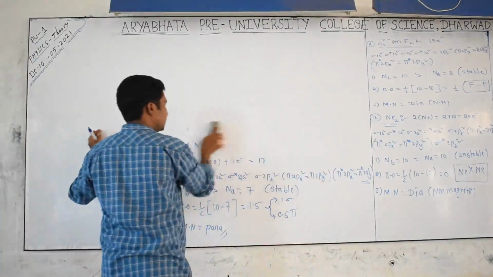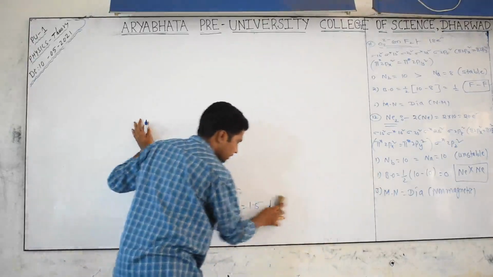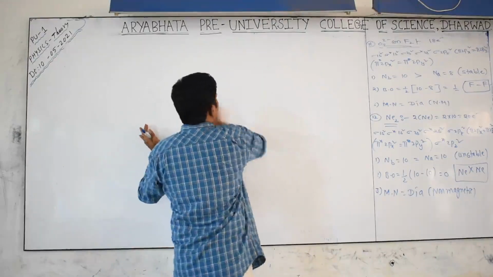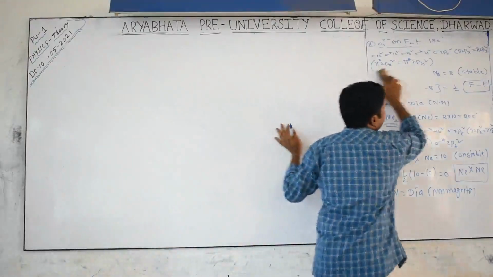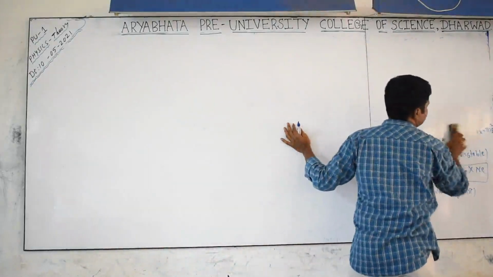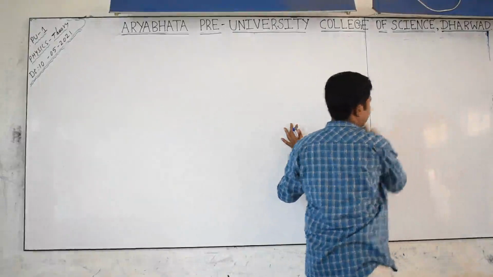From the theory point of view as well as competitive, it is very important, especially for competitive exams. What I am telling you, this shortcut, is very helpful for saving time. Yes, listen carefully.